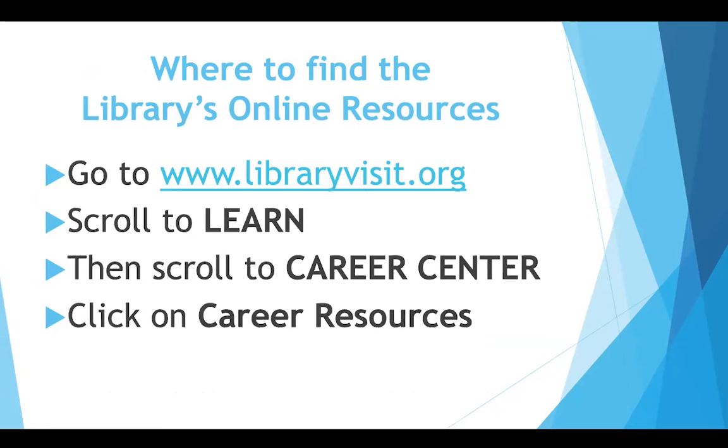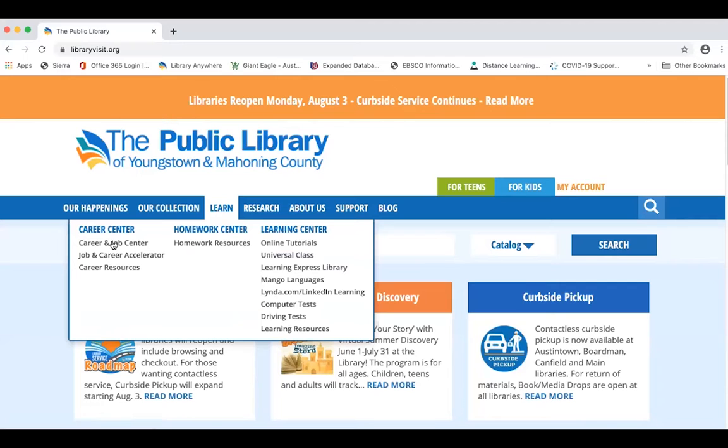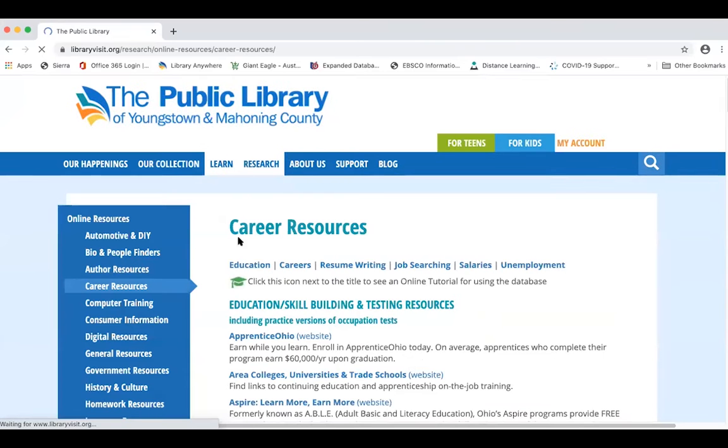So where do you find the library's online resources? Well, for job seekers, we have everything grouped together. You'll be going to our library's website, scrolling to learn, then scroll to the Career Center part, and clicking on Career Resources. So here we are on the library's website. Like I said, I'm going to learn, over to the Career Center part, and clicking on Career Resources.